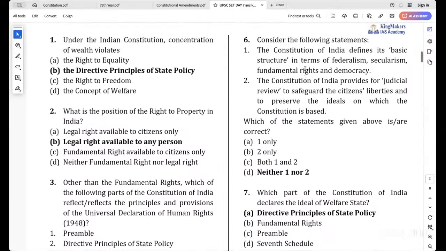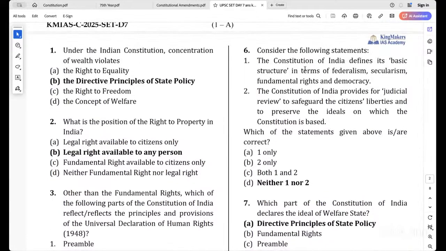Next, sixth question. The Constitution of India defines its basic structure in terms of federalism, secularism, fundamental rights, and democracy. Is there anywhere that a term is declared as basic structure in the Constitution? No. See, when you read such things, read it carefully. Constitution of India defines. No, it is not defined anywhere.